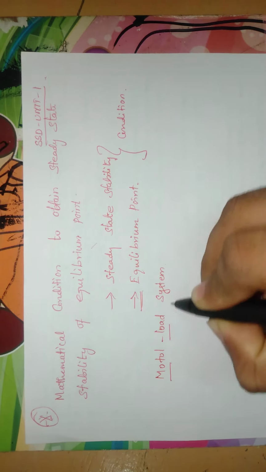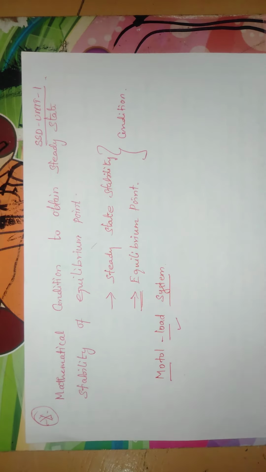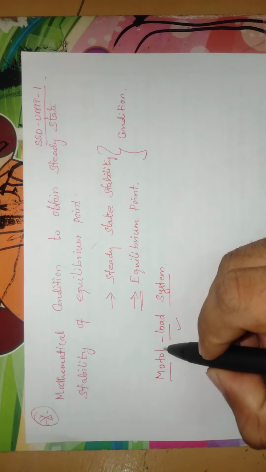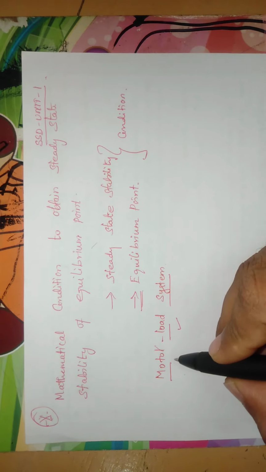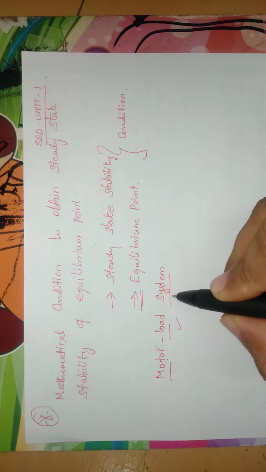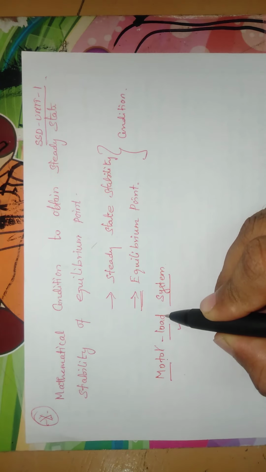When the load is driven by the motor, the speed of the motor should be attained by the load after some time.